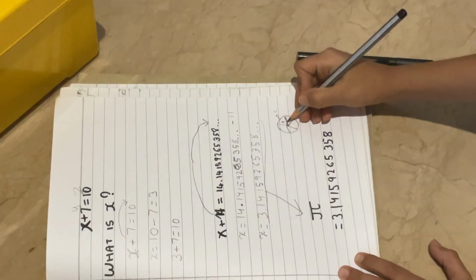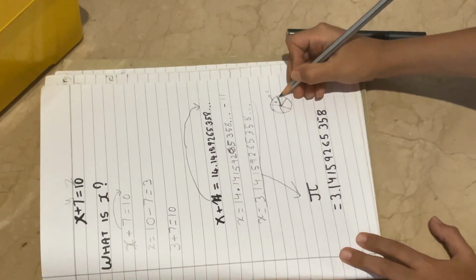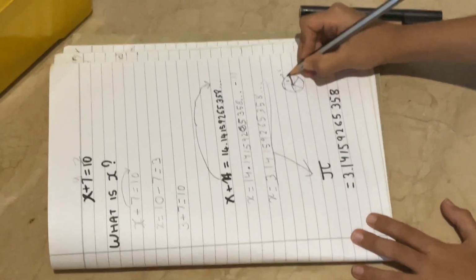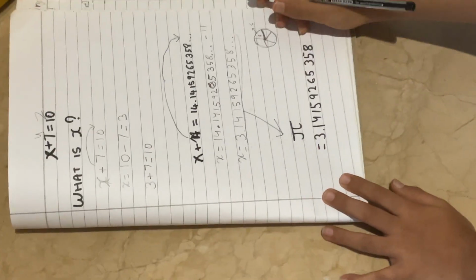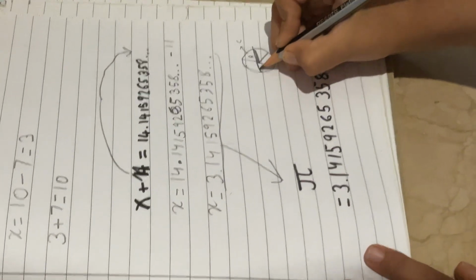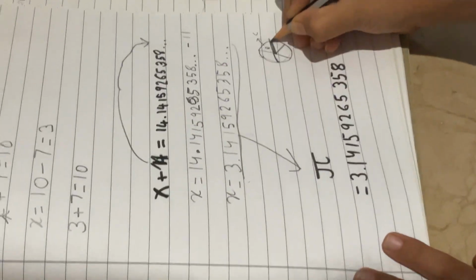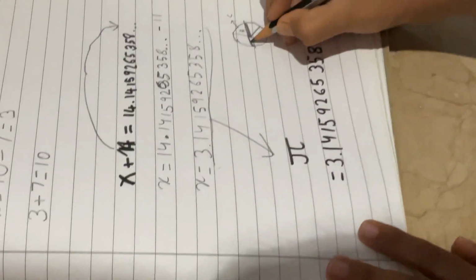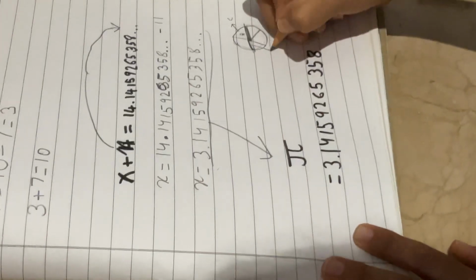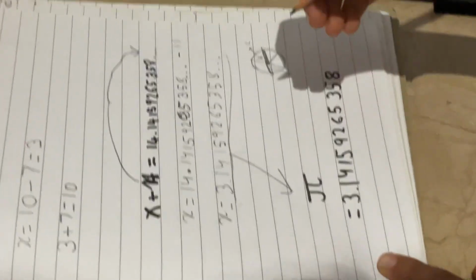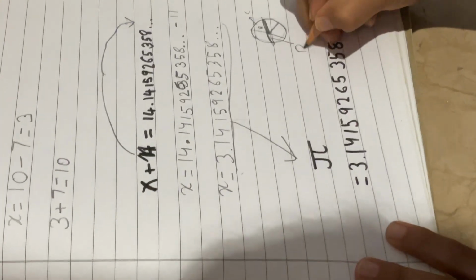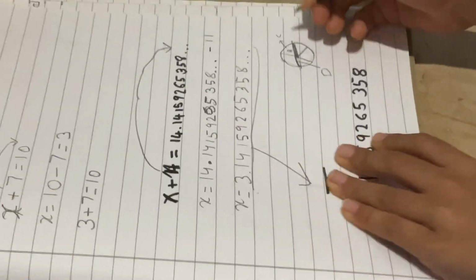A radius is from the center to the circumference, and from one side of the circumference to the other side, intersecting through the center, the line is called the diameter. The diameter, which we can write as d.